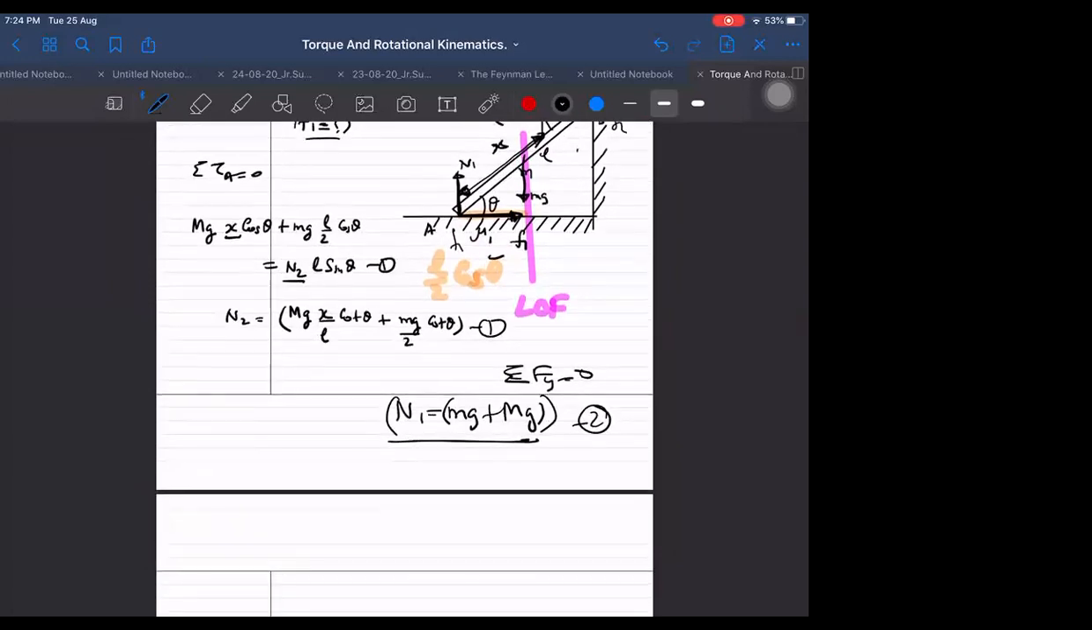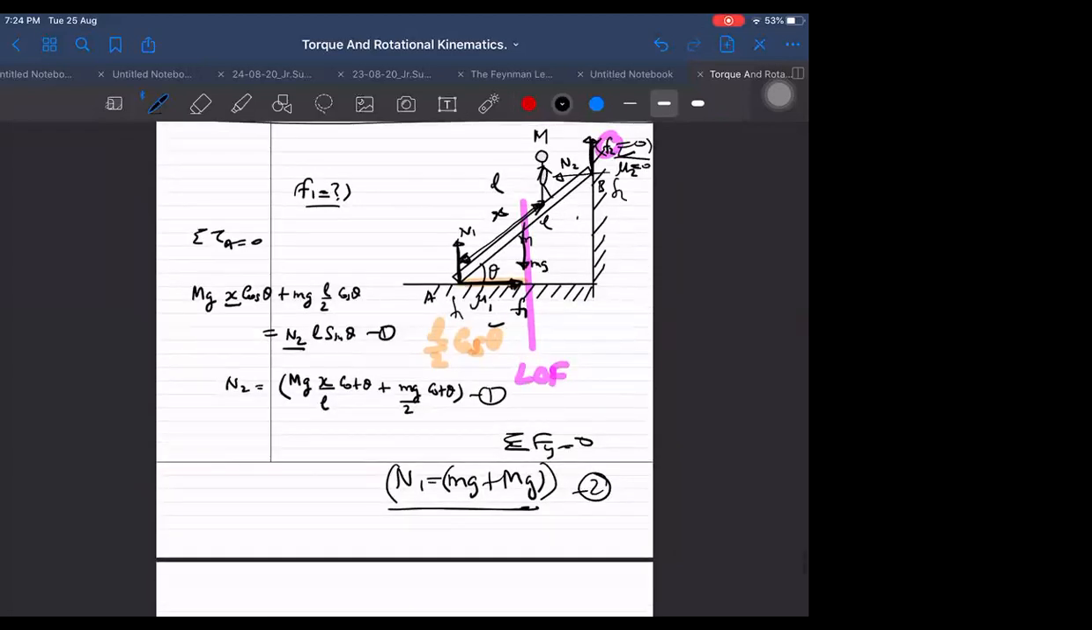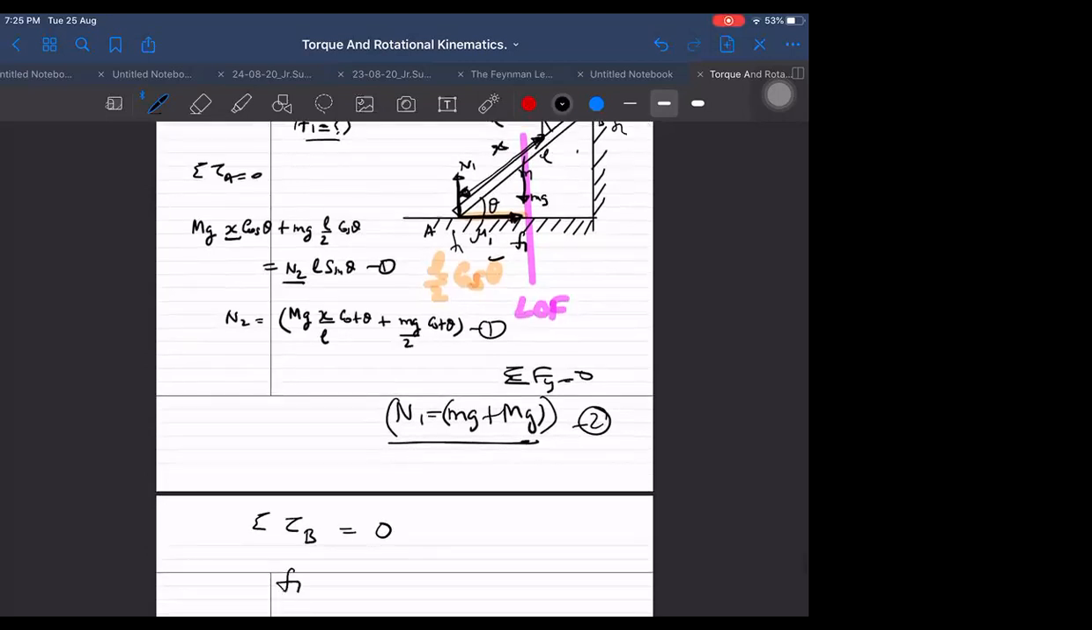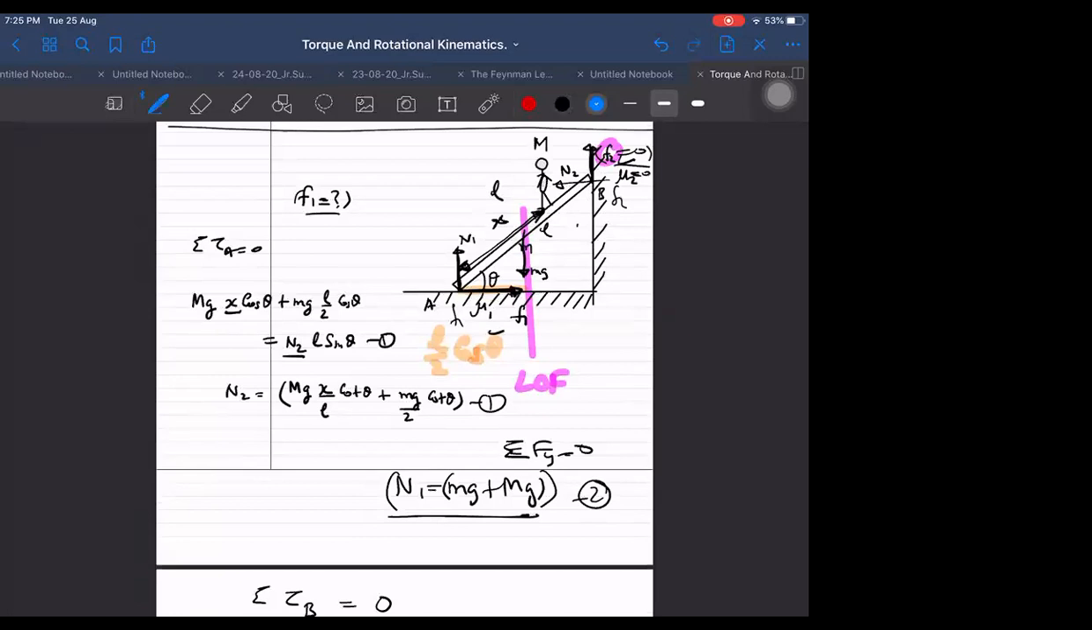Now we are left with F1. That F1 I can obtain by taking torque about the B point. Sigma tau about B will give us 0. And that is equal to F1 into, what is the torque due to F1? F1 into L sin theta. Why? Because of the perpendicular component.